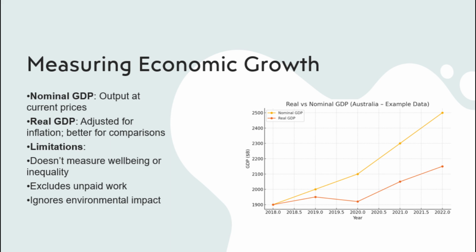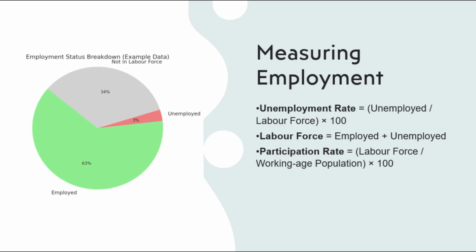To measure employment, the Australian Bureau of Statistics conducts a monthly labour force survey. This survey categorises people into three groups: employed, unemployed, and not in the labour force. The unemployment rate is calculated as the percentage of people in the labour force who are actively seeking but not currently in work. The participation rate refers to the proportion of the working-age population that is either employed or actively looking for work. These indicators help assess how well the economy is utilising its human resources.